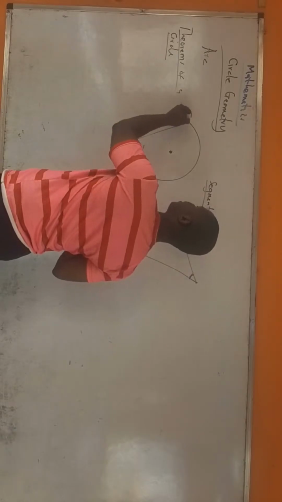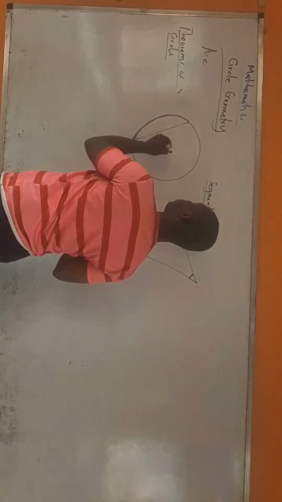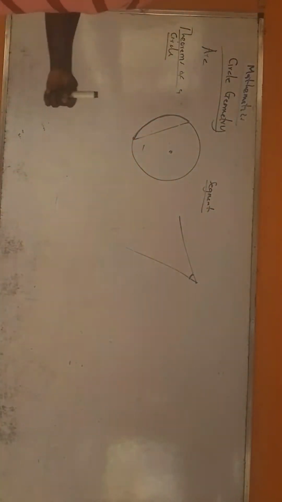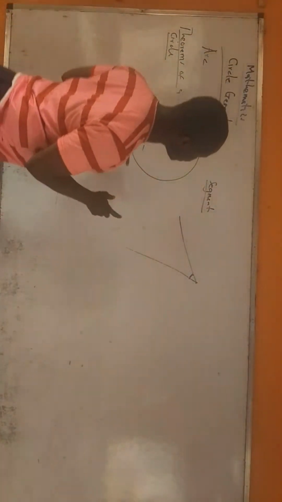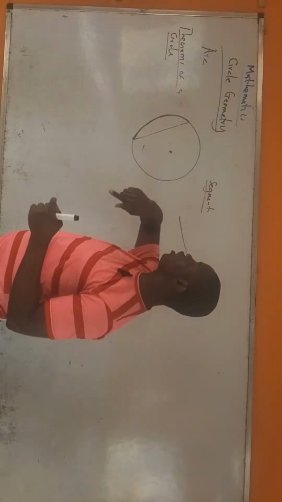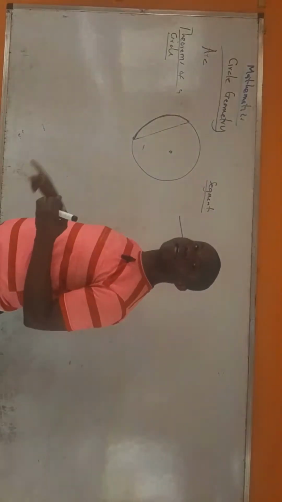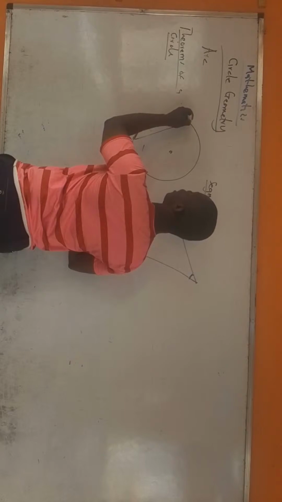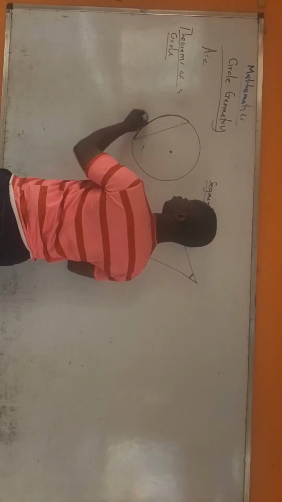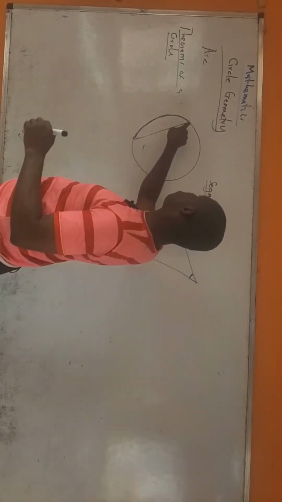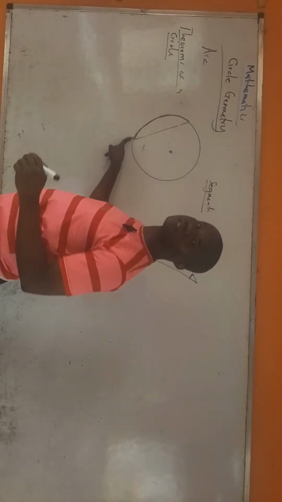This arc. If we say this arc subtends an angle at the center, what does it mean? It means that the two lines that join to form that angle we are talking about originated from the ends of the arc. Here are the ends of the arc. This is one end. You know the arc runs from here to here. So the ends of the arc will be this and this. So the two straight lines that form the angle must have originated from these two places.